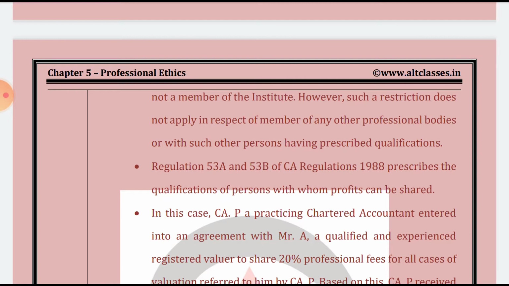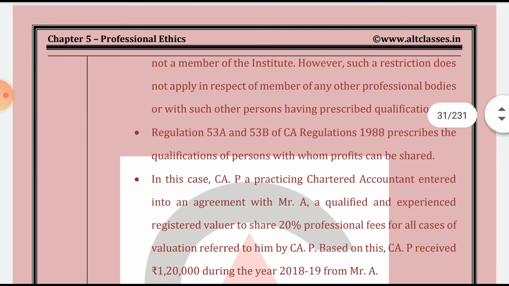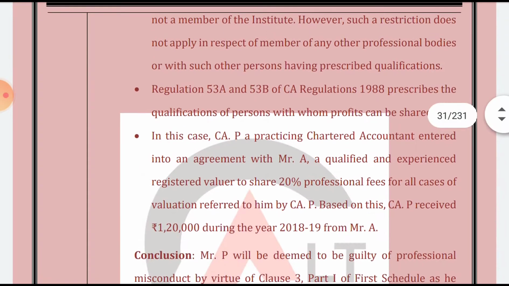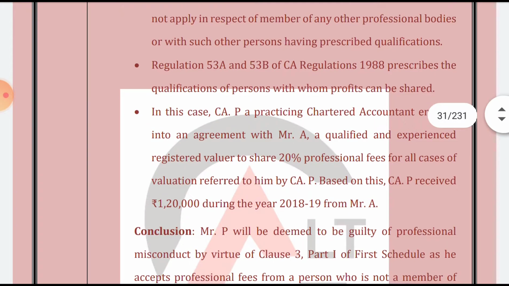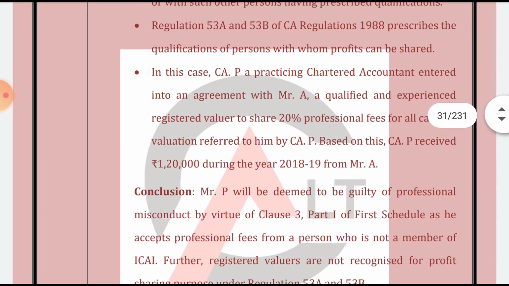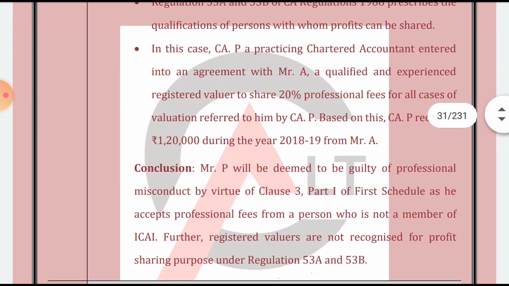In this case, CAP, a practicing accountant, entered into an agreement with Mr. A, a qualified, experienced, registered valuer, to share 20% of his profit of all the cases, and he has also received 1,20,000 during 1819 from A. Mr. P will be deemed guilty of professional misconduct by virtue of clause 3 part 1 first schedule, as he accepts the professional fee from a person who is not a member of ICAI. Further, registered valuers are not recognized for profit sharing purposes under 53A and 53B.